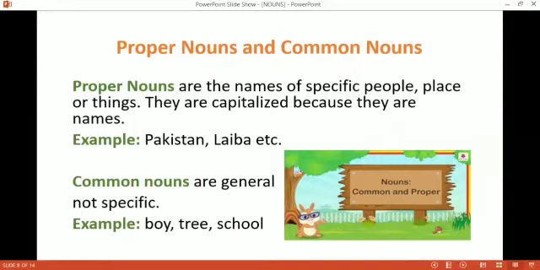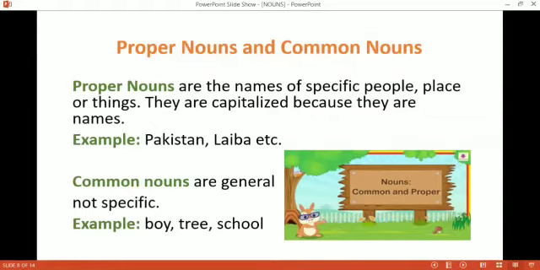Here we have some examples. Pakistan is the name of a country. When we write country, we write c in small letter, but when we write the name of the country, we write it with a capital letter. Pakistan, it is the name of a country. China, C would be capital.